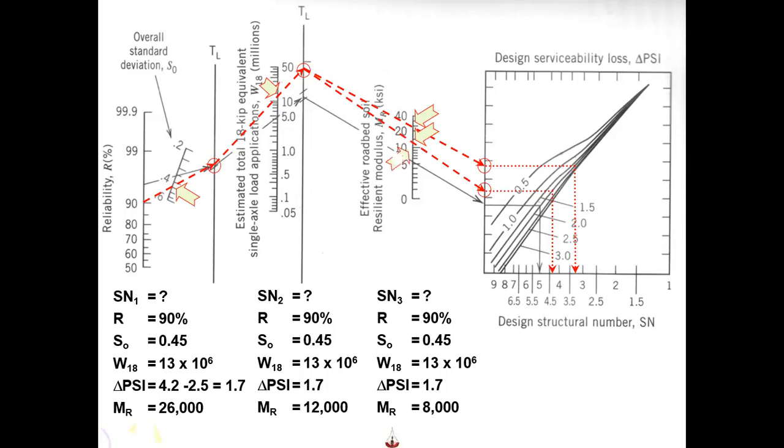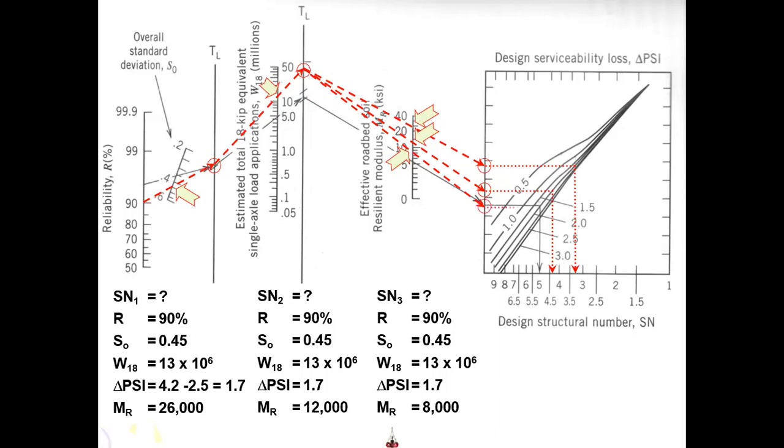Last but not least, I will use this value of CBR raised to 0.64 multiplied by 2.22255. I will get this value of around 7,157 psi that I have not shown here, but you can always calculate, and you find the SN3 value.